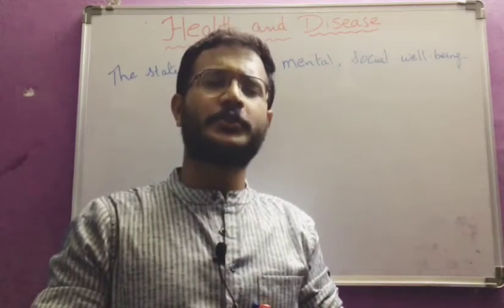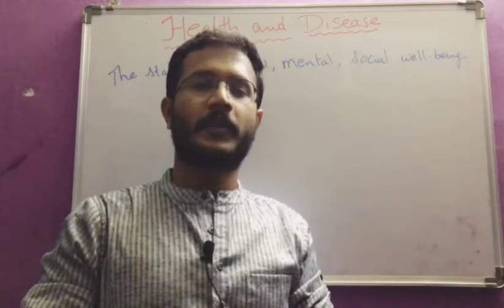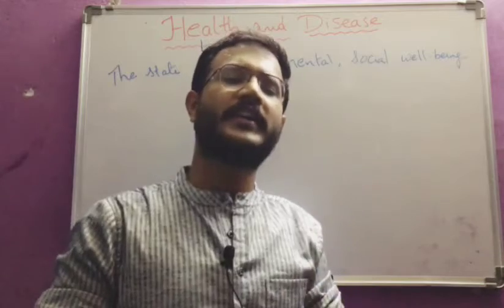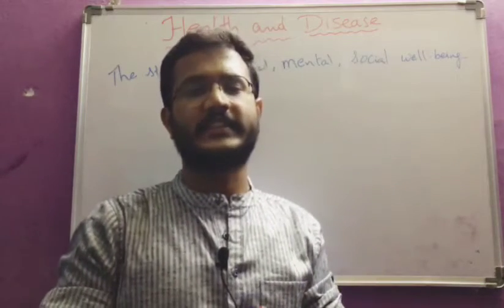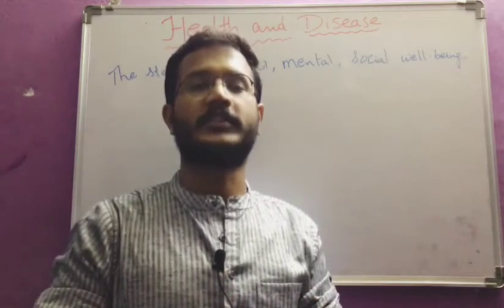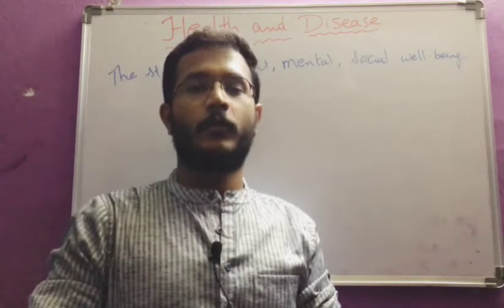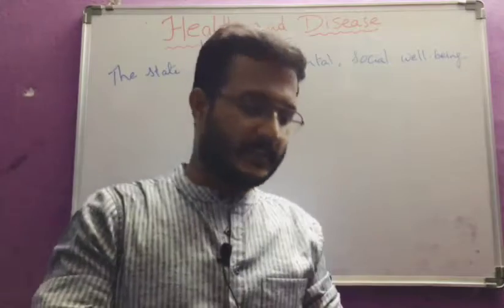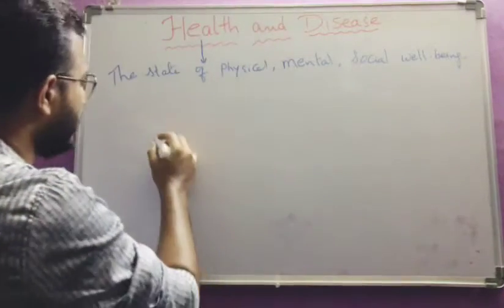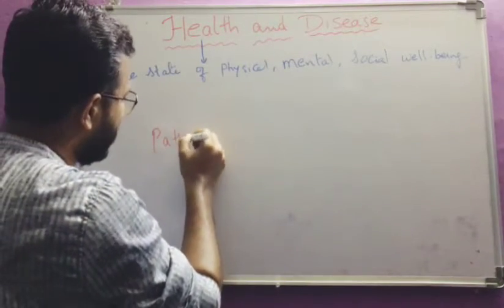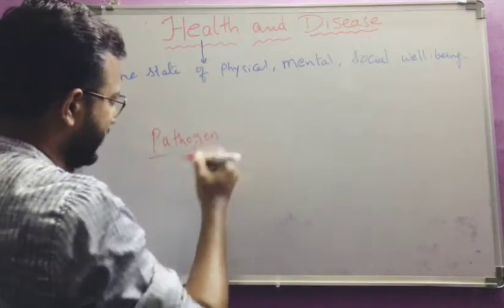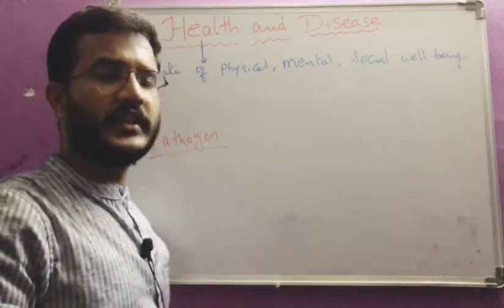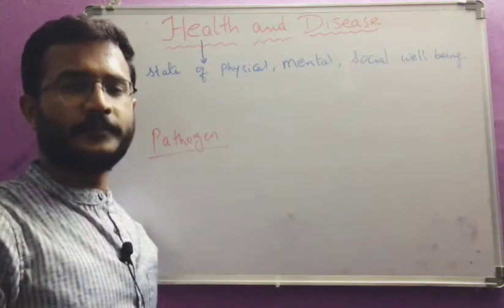Before that also, so many diseases were there, and so many lakhs of people have died over 200 years. There are so many different diseases. So how are these diseases caused? What are the key factors responsible behind that? That is the pathogen, which causes diseases. The organism which causes the disease, or the object which causes the disease, that is the pathogen.